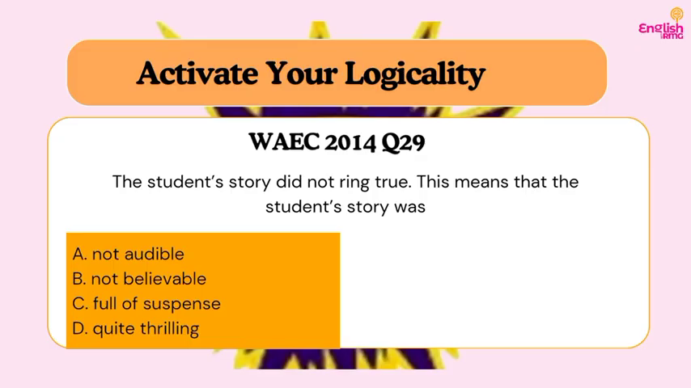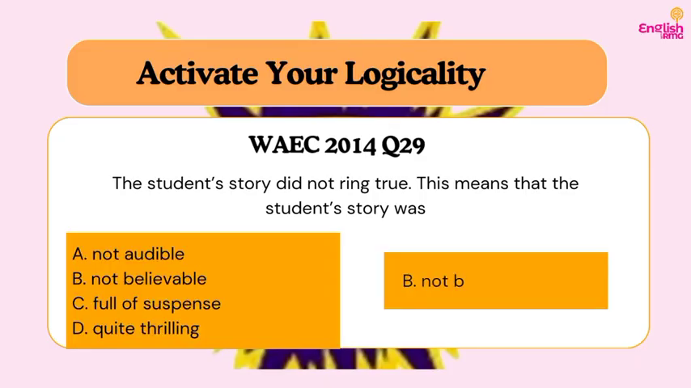So B says not believable. So that's our possible answer. C, full of suspense. If we look at it with common sense, it is not a fictional story where we are expecting some suspense. D, quite thrilling. It is also not the context of a thrilling story. Do you understand? So our answer is what? Not believable. The student's story did not ring true. Just with common sense, you can say, oh, that means it is not believable. Do you understand? Do you understand how I'm using the strategies to pick the answer?